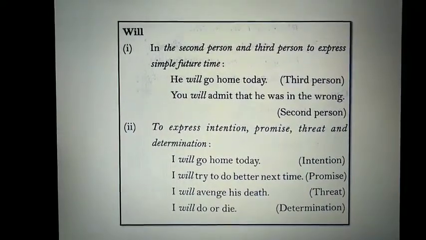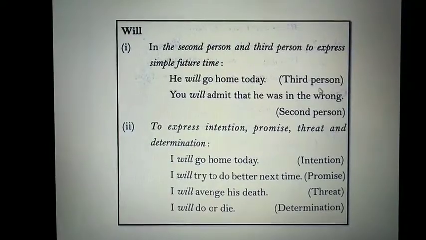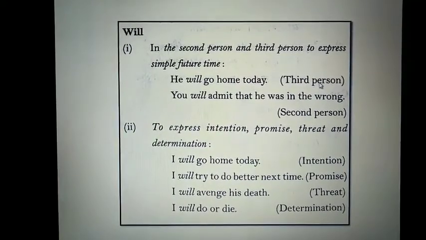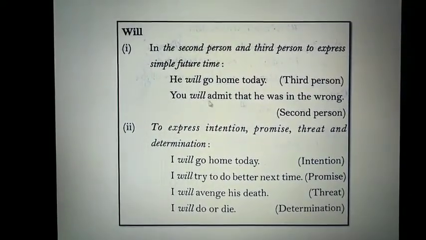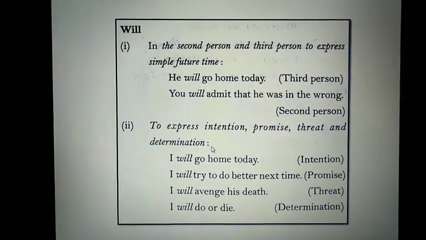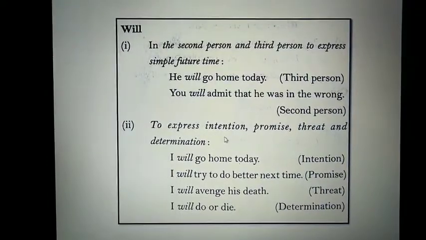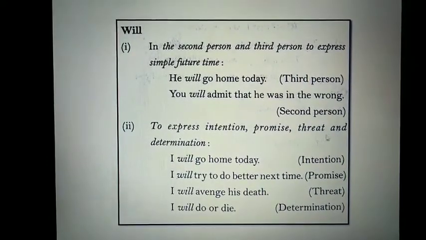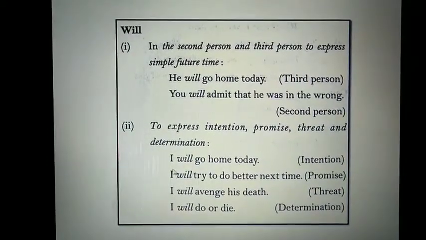He will go home today. So he over here is the third person. We are talking about a third person over here. You will admit that he was in the wrong. Second person. Next, it is used to express intention, promise, threat and determination.